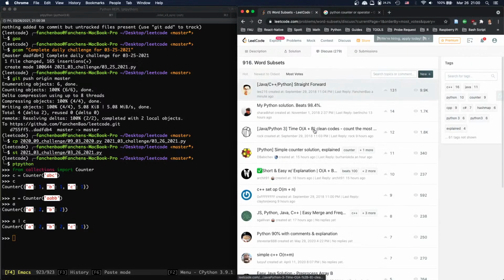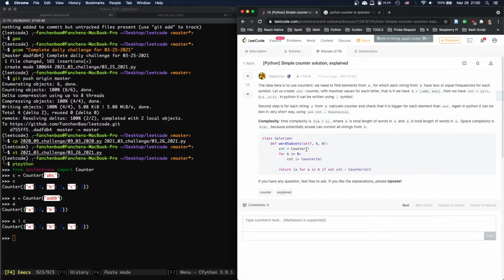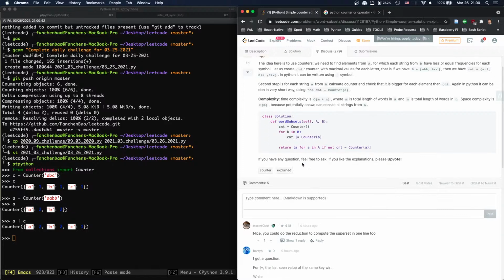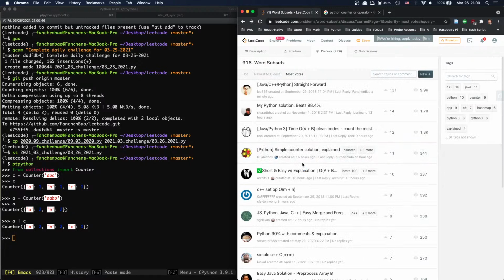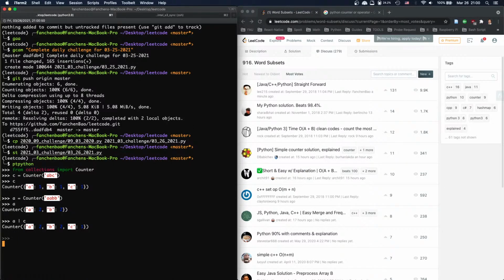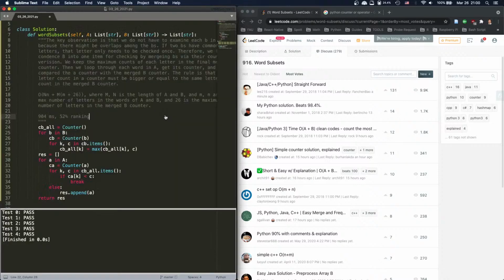You know, you learn something, right? You learn this. This is very good. All right. The counter has this magic. So basically, it's the same solution, but with some counter magic.